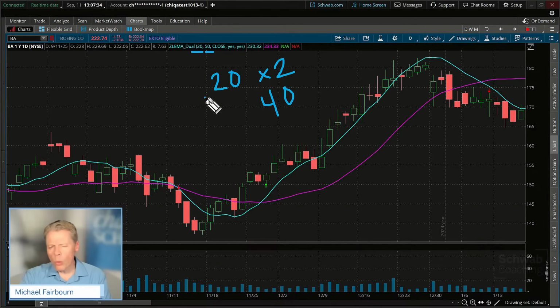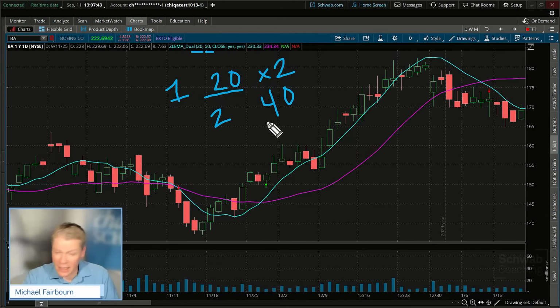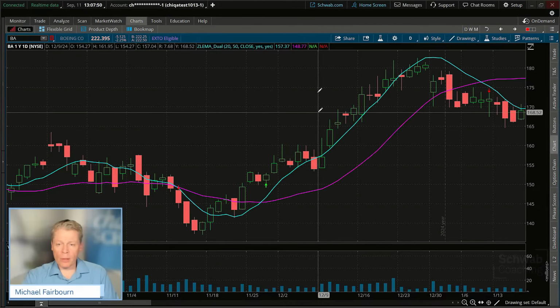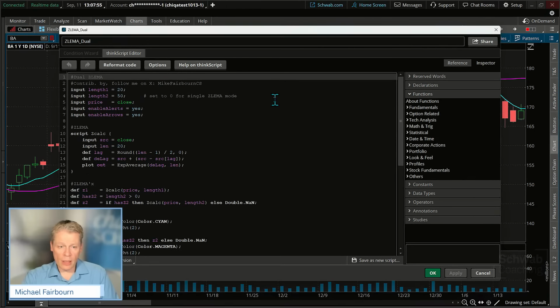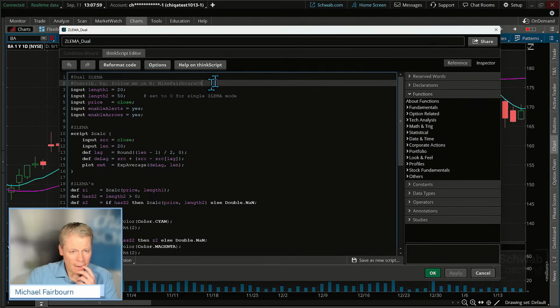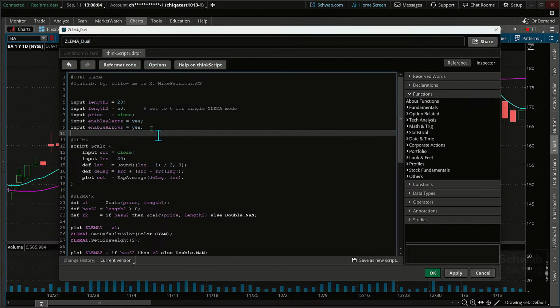In other words, give me the 1 month right over here relative to the 2 month average that we're looking at here. And that's kind of the core focus. The 1 month versus the 2 month. So what I've done over here, and you can set this up, is you can go right into the indicator up top here. We'll set this up right now so you can see it. And I put in, let me push this down a little bit, the 20 and 50.